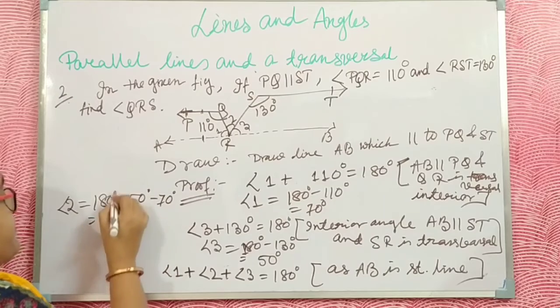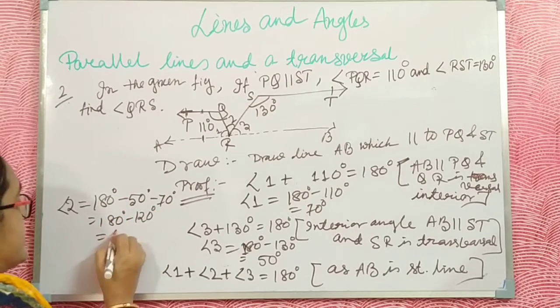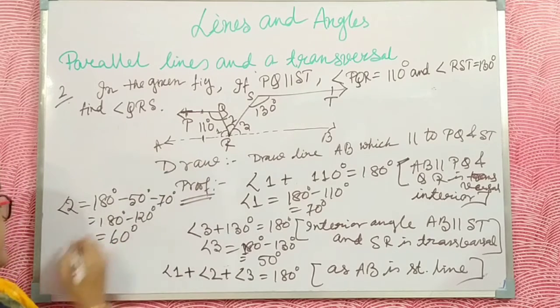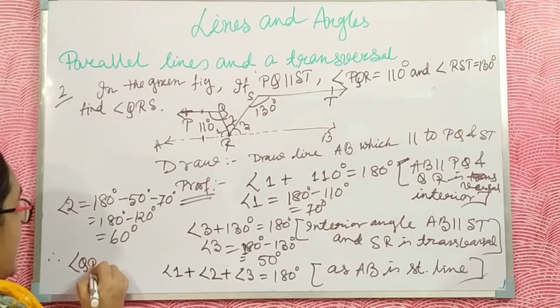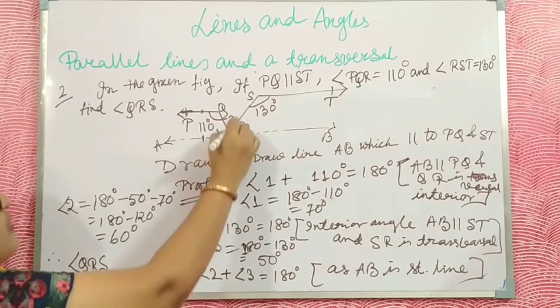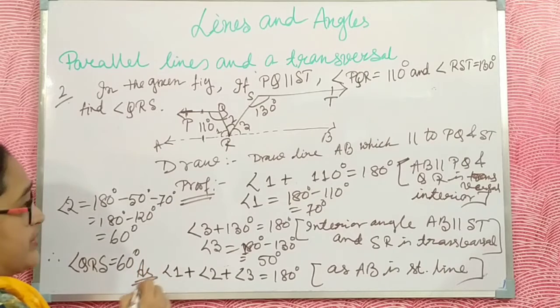Angle 2 is 180 minus 50 minus 70, that is 180 minus 120. This is 60 degrees. Therefore you write angle QRS is 60 degrees. This is the answer of the question.